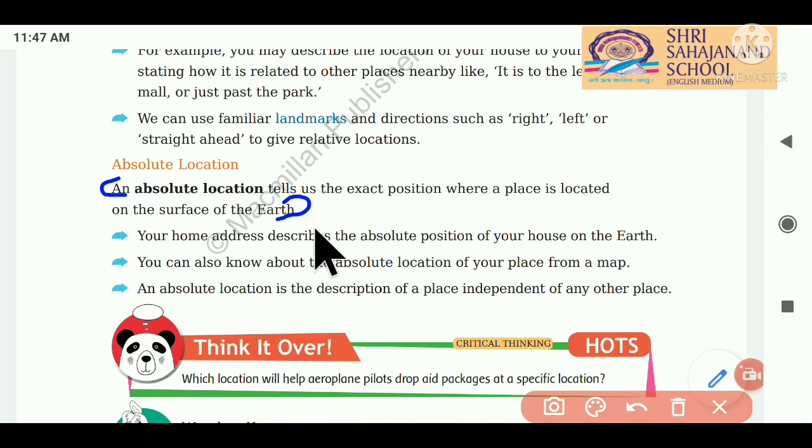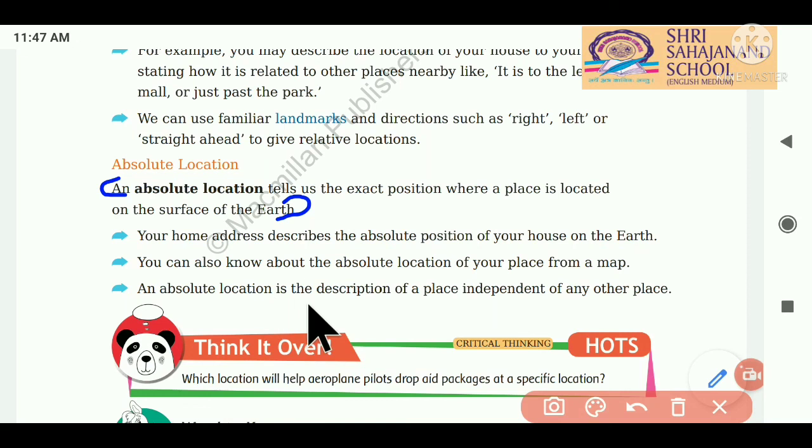Now student, your home address describes the absolute position of your house on the earth. आपका जो एड्रेस होता है वो बताता है कि एग्जैक्टली अर्थ पे आपका घर कहाँ पे है. ओके, इन विच सिटी, इन विच एरिया, इन विच स्टेट, इट टेल्स अस अबाउट इट. You can also know about the absolute location of your place from a map. With the help of map also student, we can find the absolute location of a place.